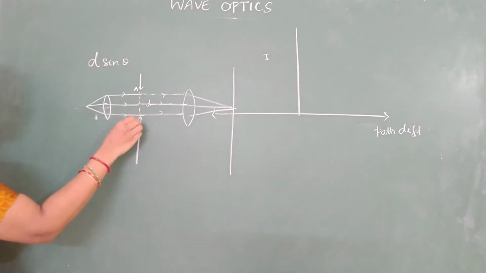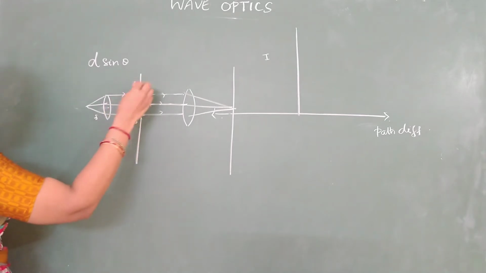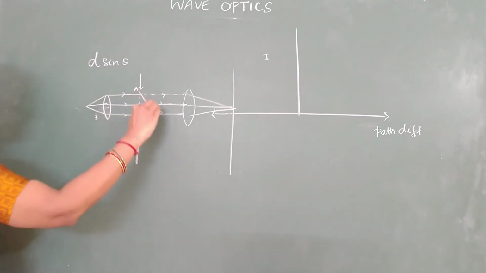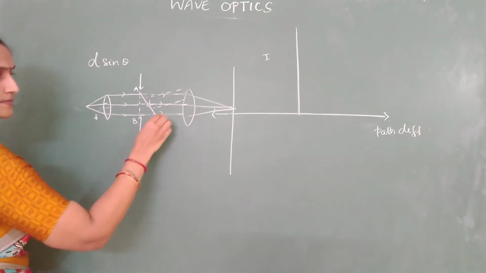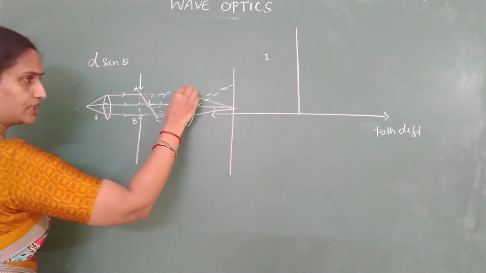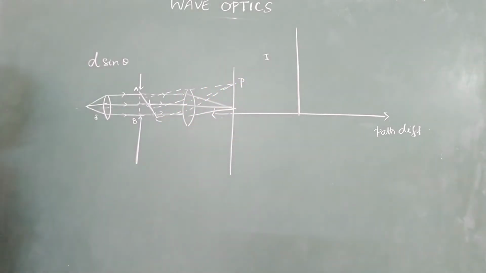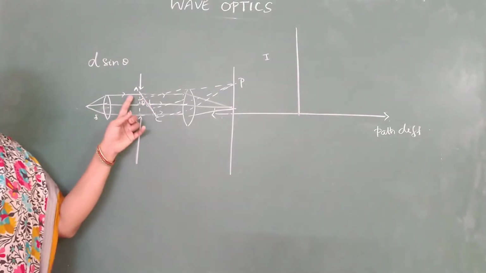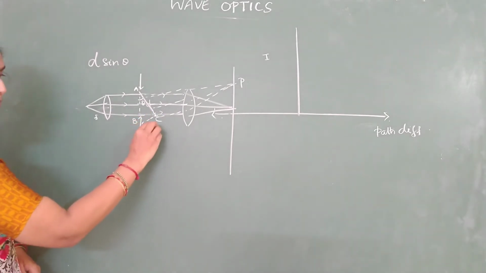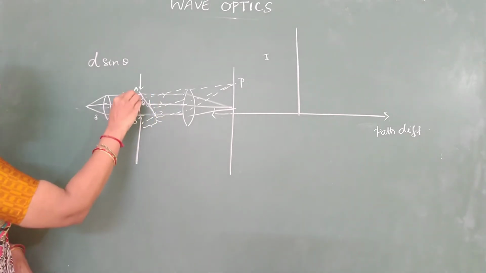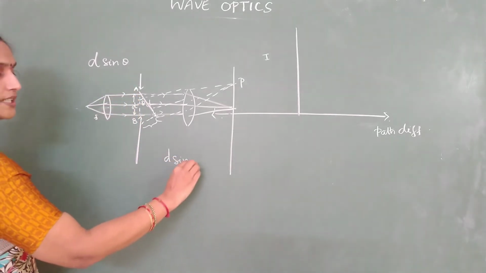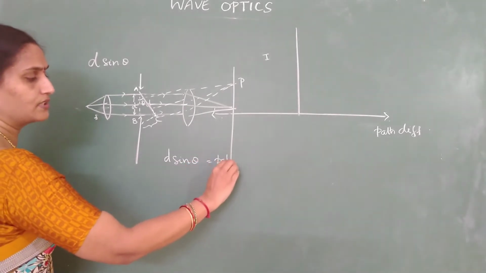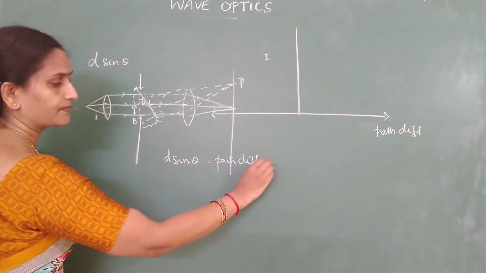This is your plane wavefront. If the wavefront bends across this obstacle, the bent wavefront I am representing as AC. Extend the rays, they would converge at some other point. This point P may be bright or dark depending on this angle of bending. If I drop a perpendicular, BC gives you the path difference. If the size of the slit is d, what is the path difference? d sine theta.